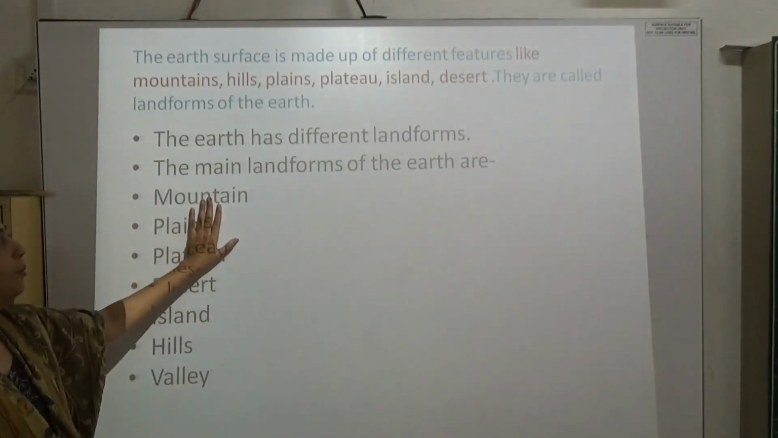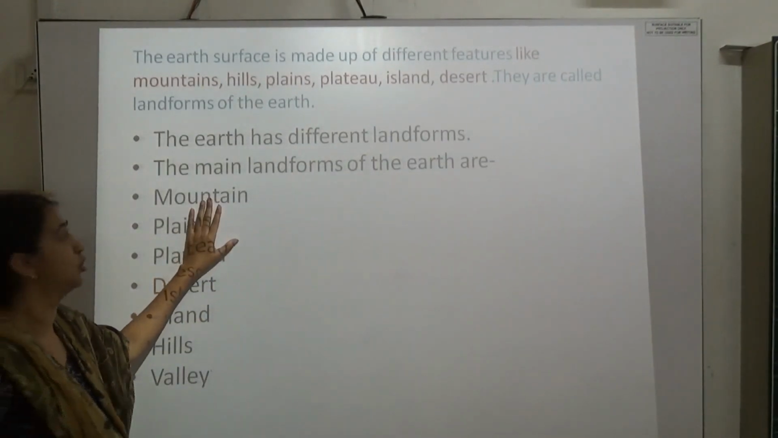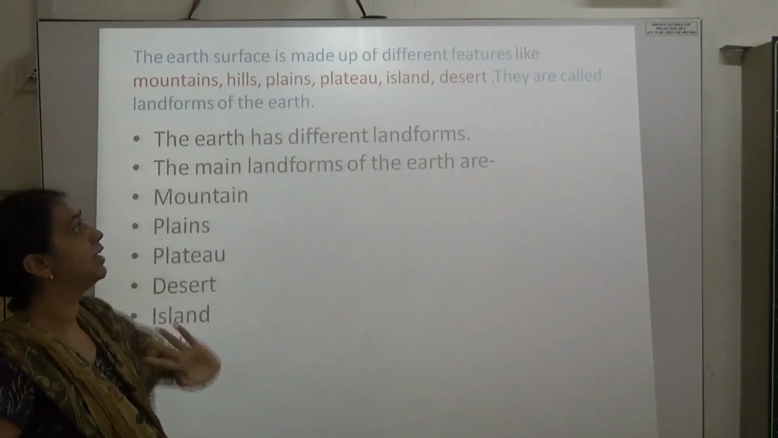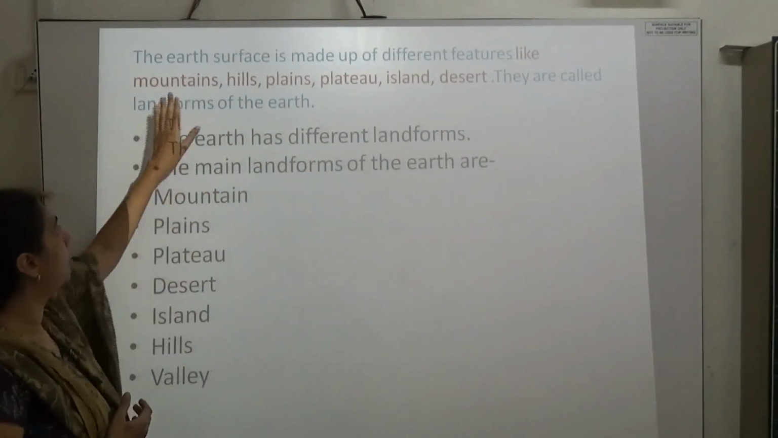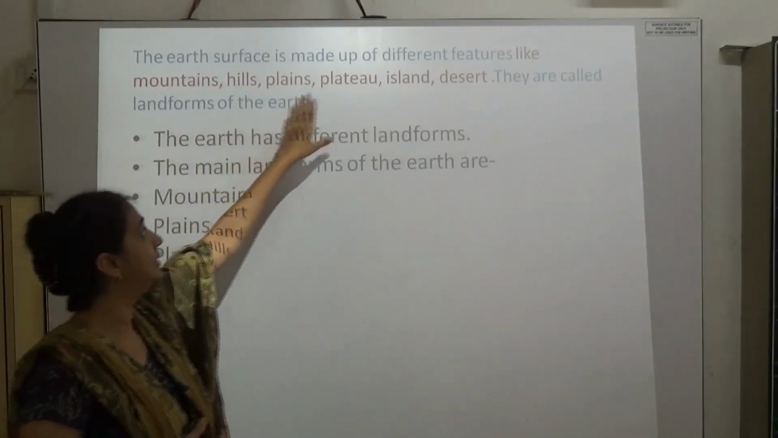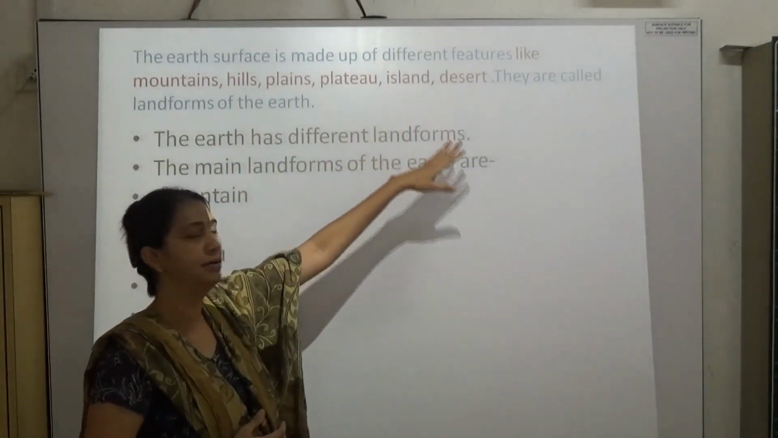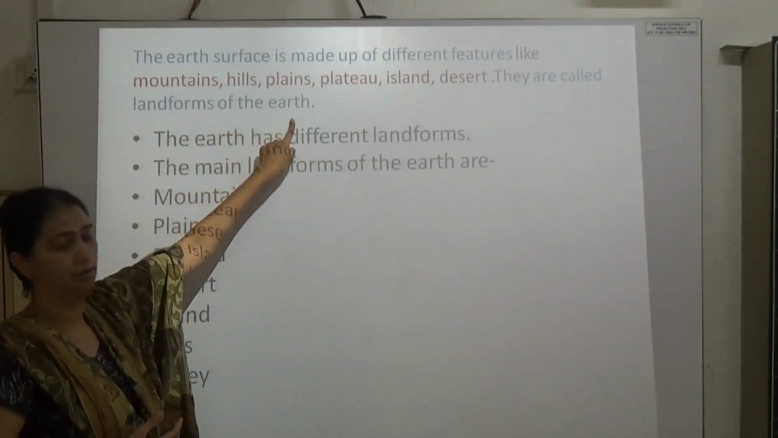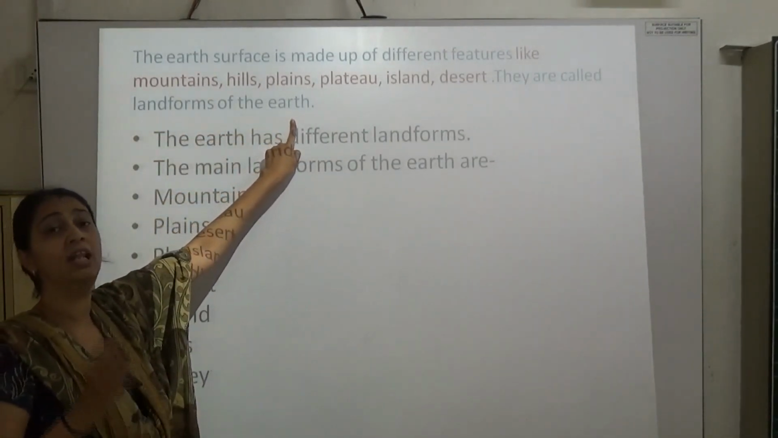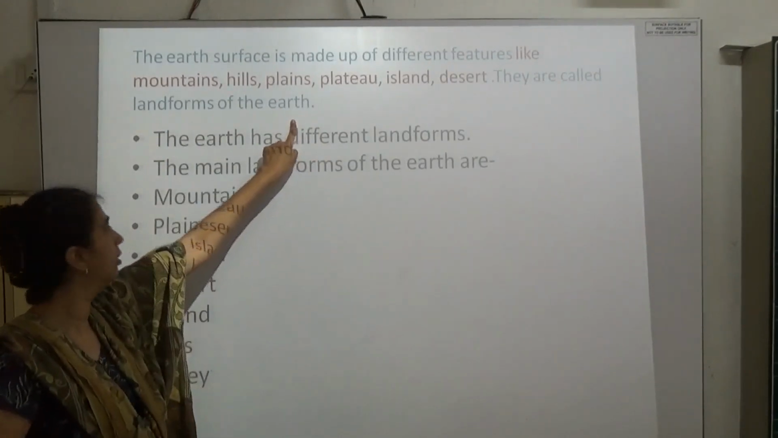Now we are going to talk about different landforms. The Earth's surface is made up of different features. What are those features? Like mountains, hills, plains, plateau, island, desert. And they are called landforms of the Earth.